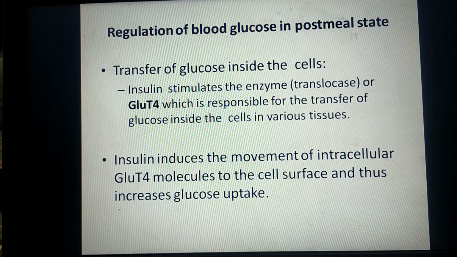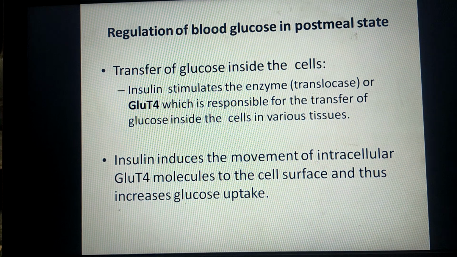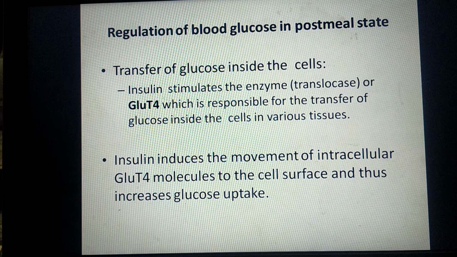Here, insulin induces the movement of intracellular glucose transporter 4 molecules from the intracellular compartment to the cell surface. That means insulin increases the number of GLUT4 molecules on the cell surface. When their number increases, they will transport more and more glucose from blood to tissues. That is, glucose uptake is increased.